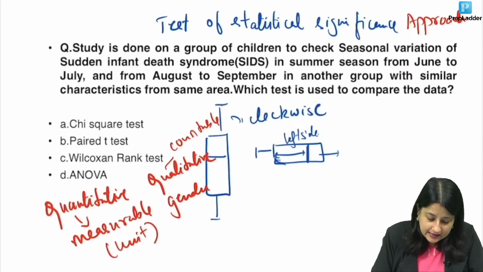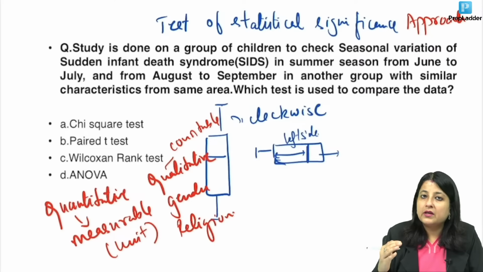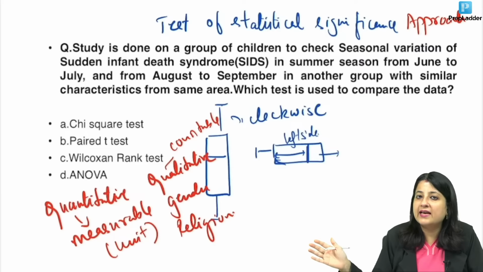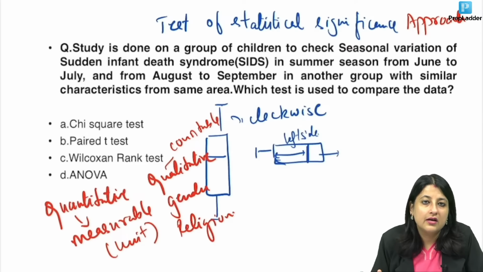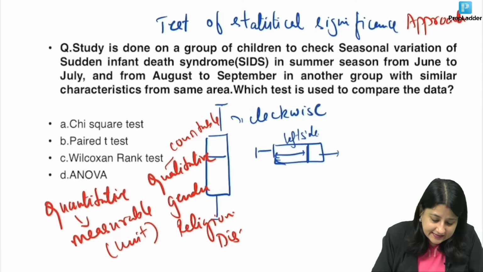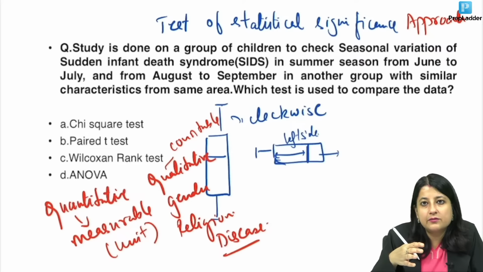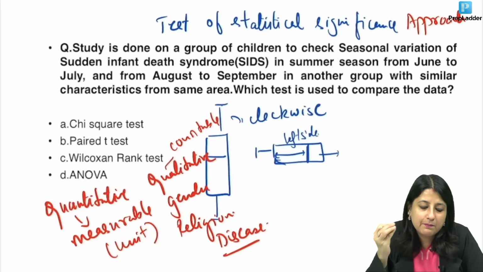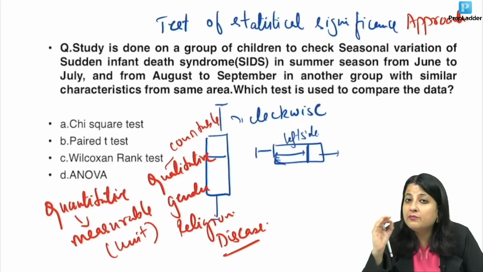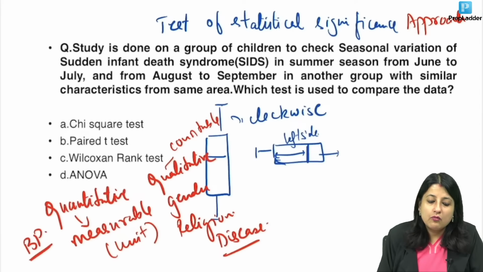If I say religion, again you can count it: 20 people belong to religion X, 13 people belong to religion Y. I can't measure religion. Any disease, if I say, do you have hypertension? Your answer is yes ma'am, no ma'am. So I can count how many people have hypertension, but I can't measure hypertension.